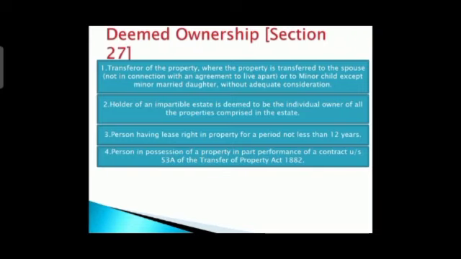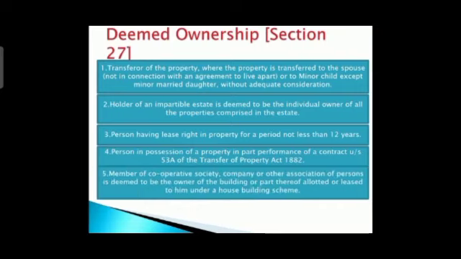He has occupied only a part of that property. You can take the example that if I am having a building and out of that building I have given one flat for possession, that person has taken possession. And he is having one flat in that building, then he is called a deemed owner.